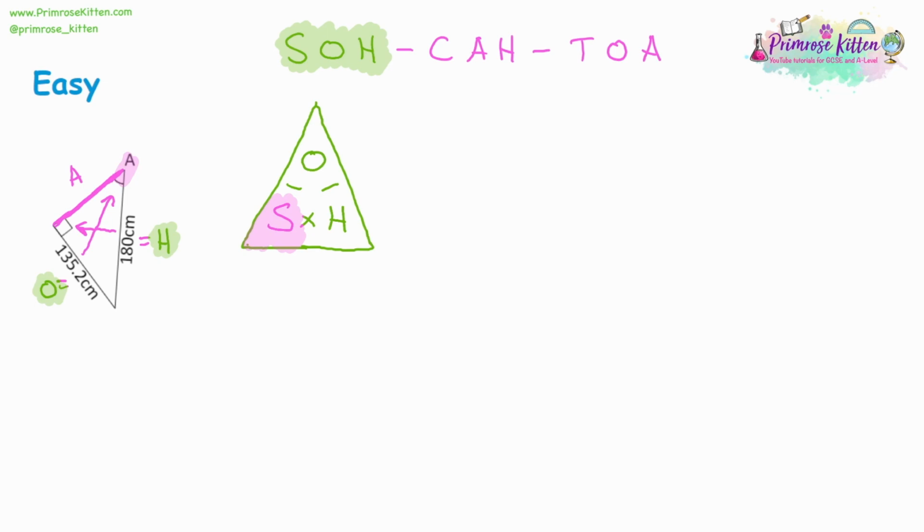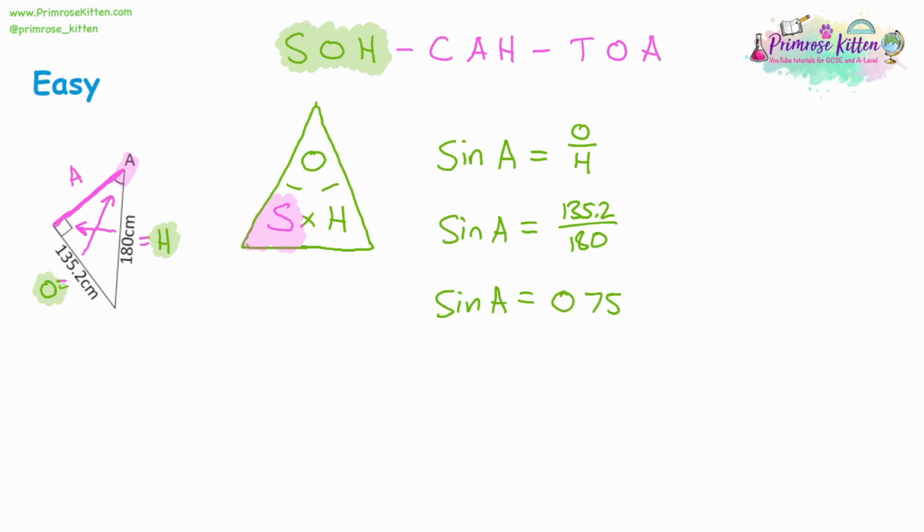So now we can write out our formula. The sine of our missing angle A is equal to O divided by H, and we can substitute. O is 135.2 and H is 180. So we can work that out. 135.2 divided by 180 will give you 0.751 recurring. And again, that's a very odd number for an angle. It's a very, very small number. So you're going to think it's not actually the angle we're looking for. We're looking for angle A, but we found sine A.